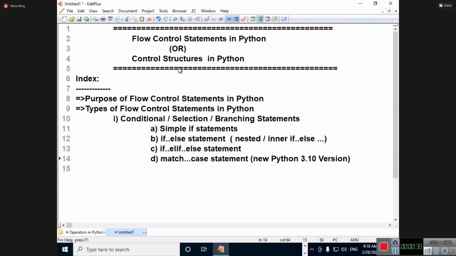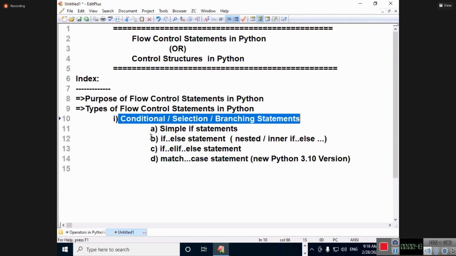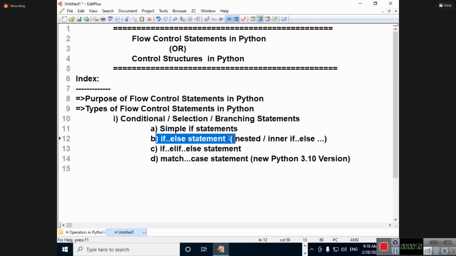Just like in C language, where the switch case statement is there, we have the match case statement in Python. Under conditional statements, we have the simple if else statement and the match case statement. These are the things we are going to discuss.